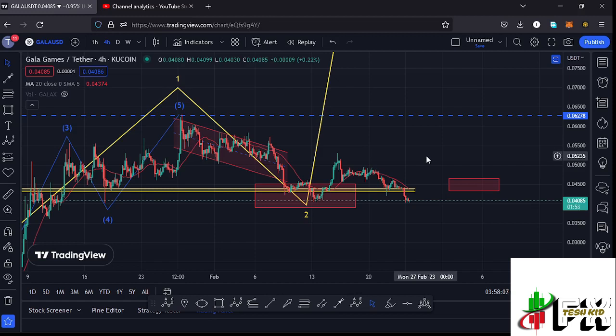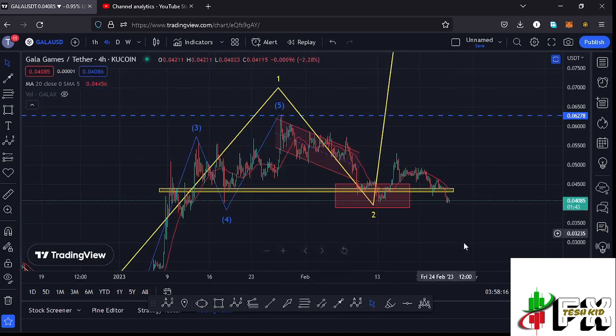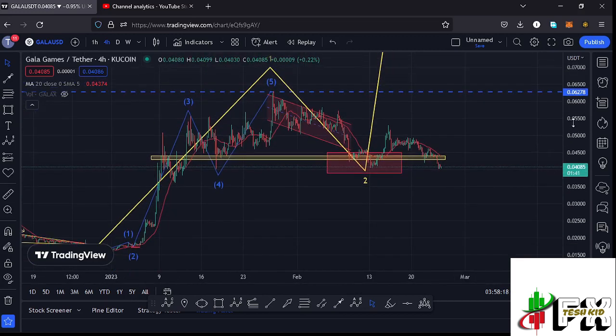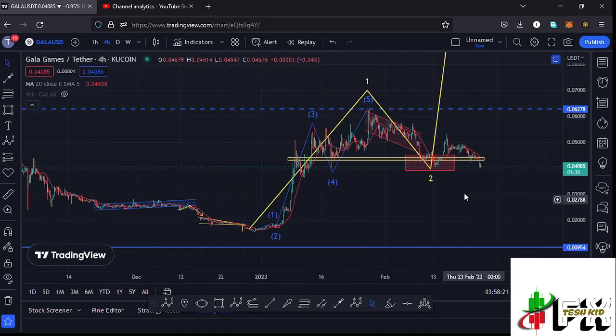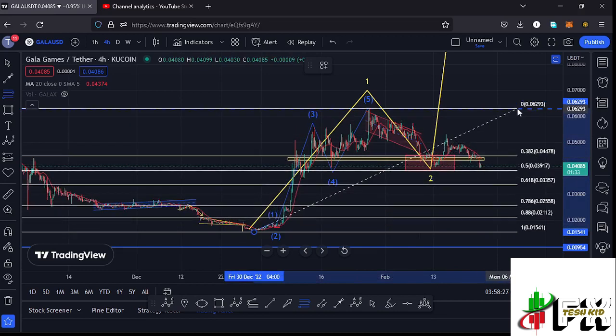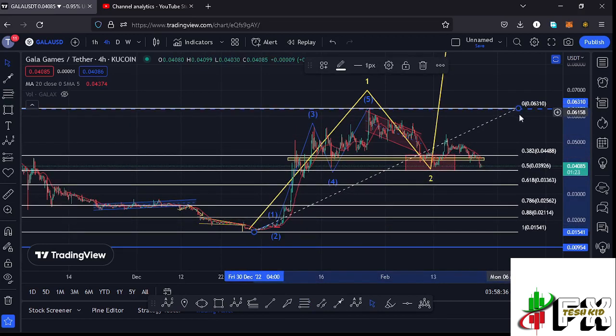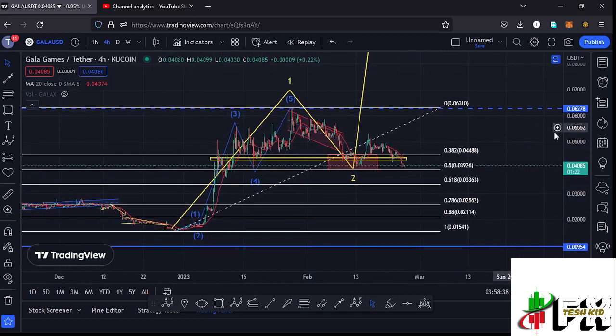We have also lost our key area of support and also lost the 20-day MA, and there are chances that whatever we are seeing here on the Gala Games chart could still be the formation of this higher Elliott wave count 2. And using the Fibonacci's, so that I can give you my breakdown targets to the lower side in the formation of this wave 2 by connecting the fibs from the low of the first wave to the high of that wave 1,